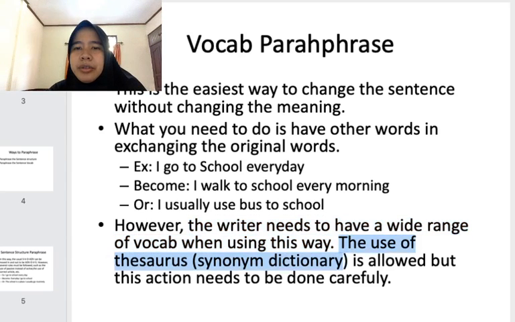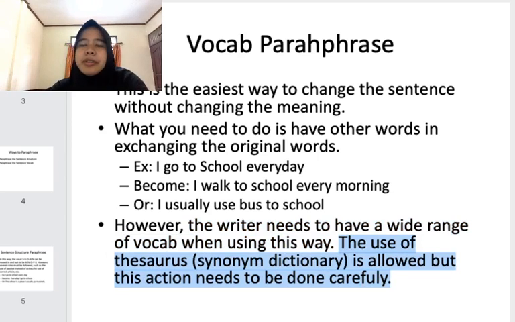Okay, and then the use of thesaurus or synonym dictionary is allowed, but this action needs to be done carefully. So perhaps you are not familiar with thesaurus, but thesaurus is also one kind of dictionary. But the difference from the general dictionary is that thesaurus is used only for the synonym. Okay, the synonym words or synonym phrase.